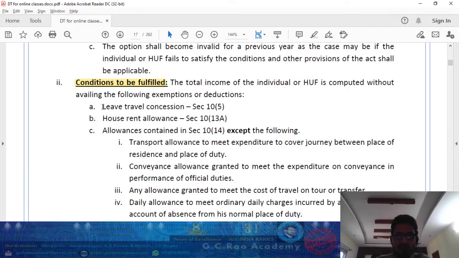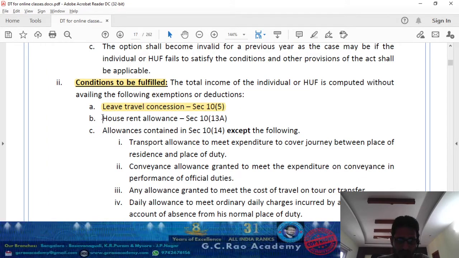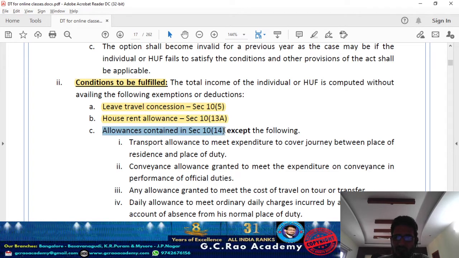Look, under salaries, you cannot avail leave travel concession covered in section 10(5). And you cannot claim house rent allowance exemption under section 10(13A). These two are covered under salaries. And allowances covered under section 10(14): under 10(14), different allowances they are talking about. All allowances you cannot claim except the following three. You can claim transport allowance as a deduction, conveyance allowance you can claim as an exemption, and any allowance granted to meet the cost of travel.